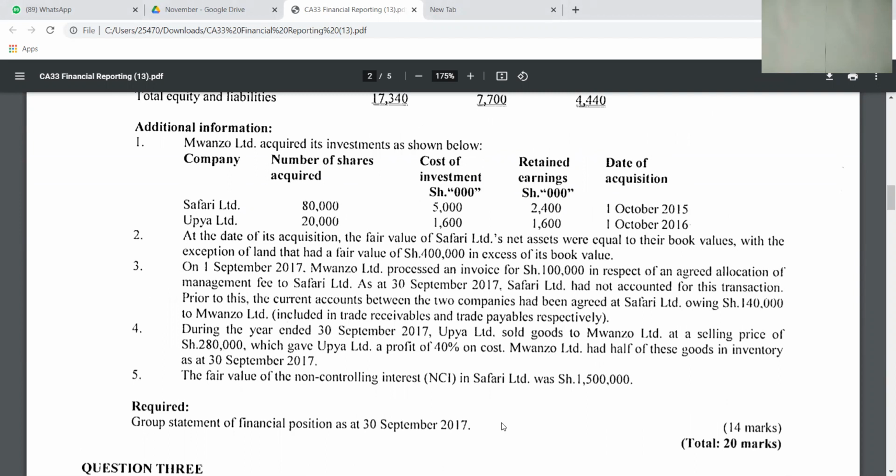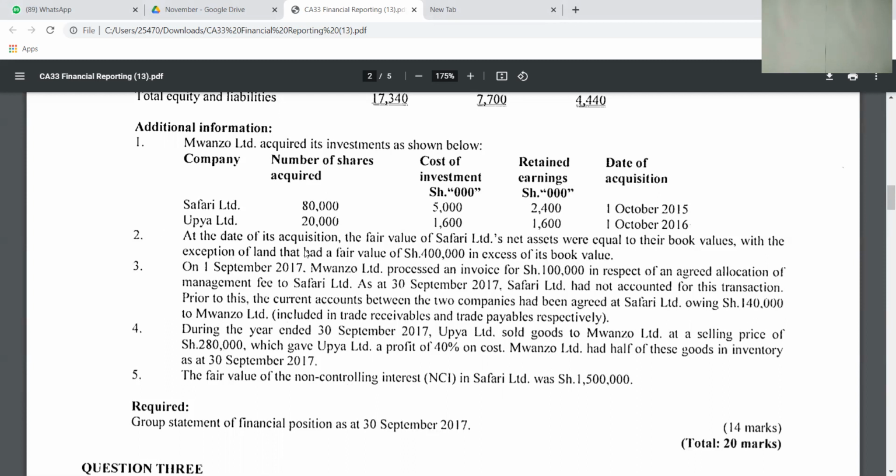Number of shares which were acquired there. Cost of investment. So cost of investment is all about the purchase consideration. When Mwanzo was acquiring Safari and Upia, he paid 5,000 and 1,600. The retained earnings was 2.4 and 1.6. So date of acquisition was 1st October 2015 and 1st October 2016.